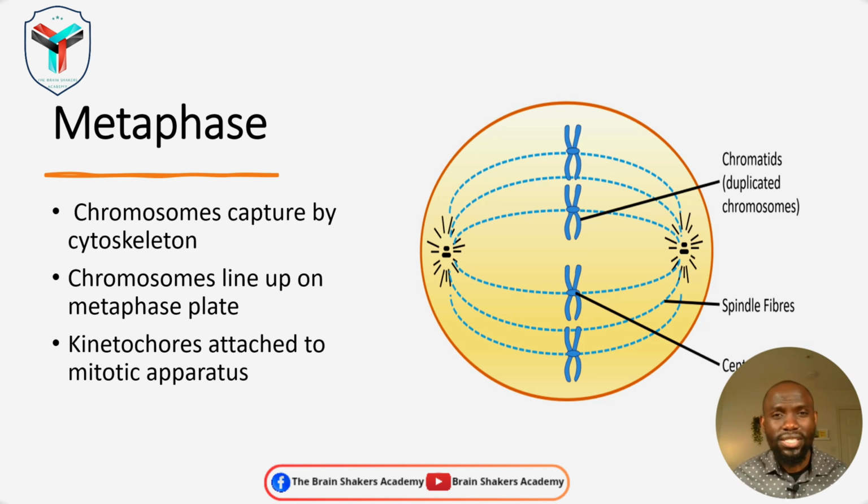Now, a kinetochore is just a disc-shaped protein around the centromere. Now, the centromere is the point of articulation of the two sister chromatids where they meet at the central part here. This is where you find the centromere. On the end of that sister chromatid, you find the telomere. Now, what we are interested in now is the centromere, which is the point of articulation of the two sister chromatids. So where they meet and come together at the central part is known as the centromere.